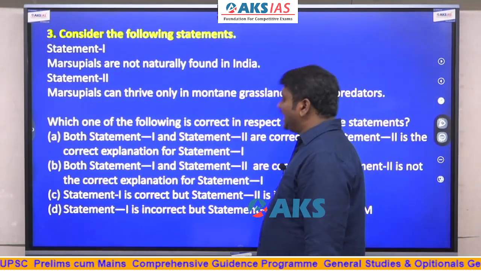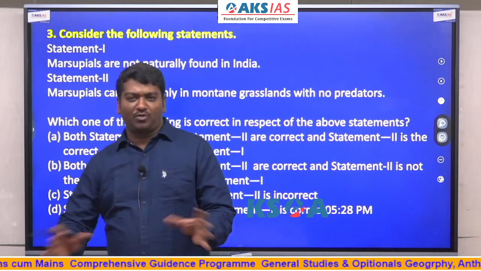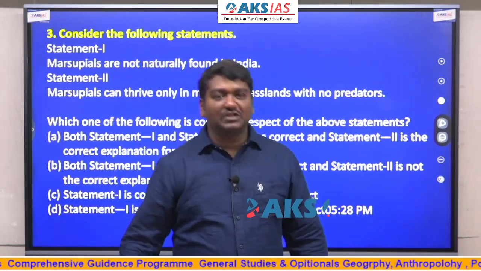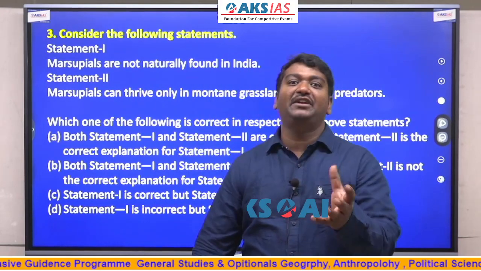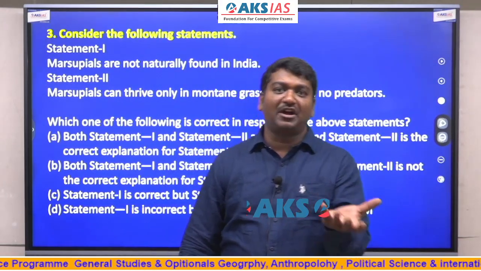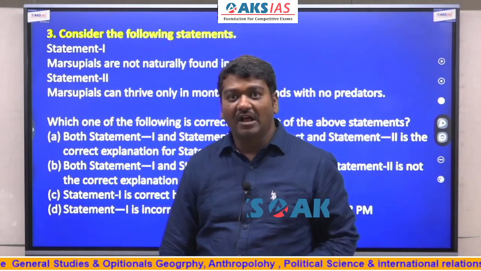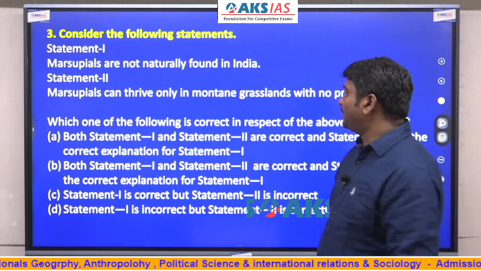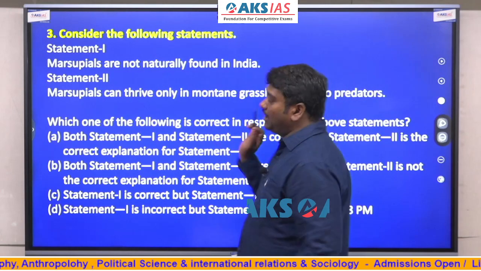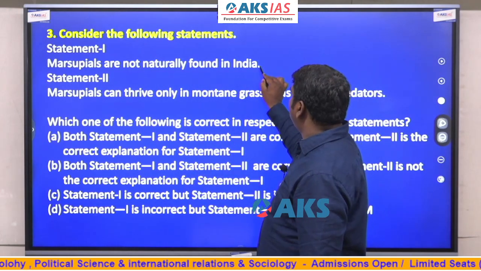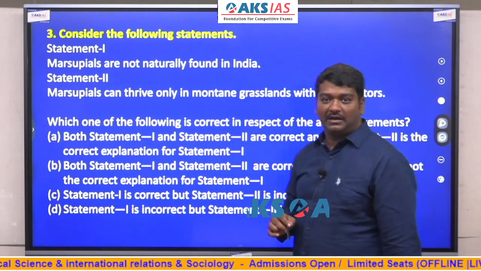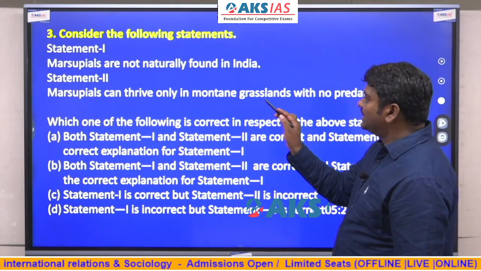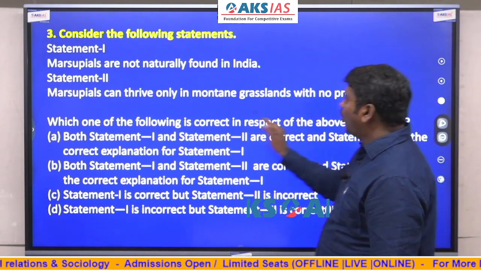Marsupials are not naturally found in India, like kangaroos and all, guys. Recently, this was in news because they identified marsupials like kangaroos in West Bengal. So then they thought, okay, this has come to India because of smuggling. Now I'm having doubt in this particular line.